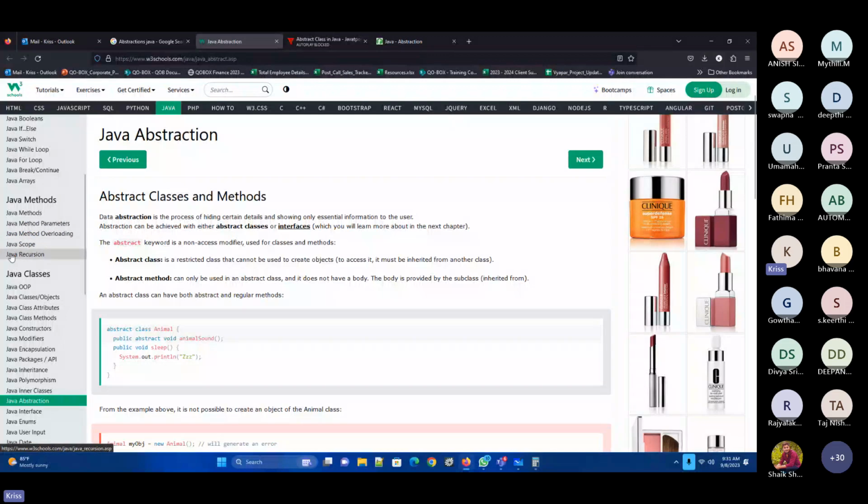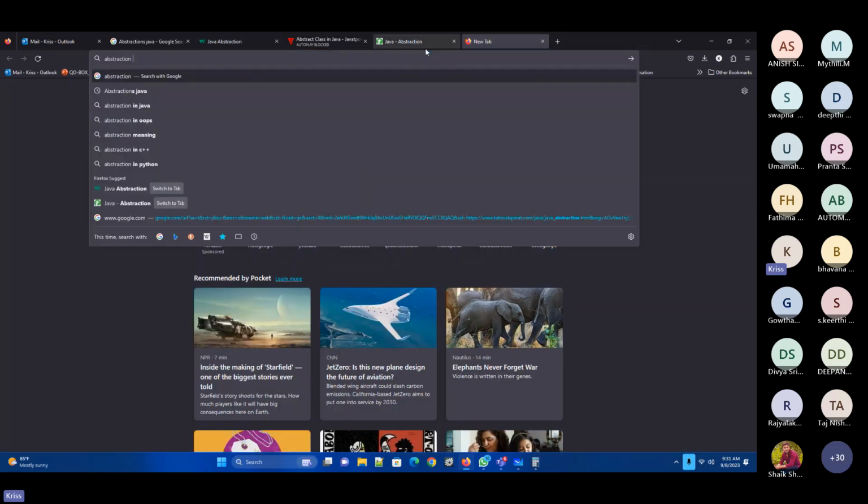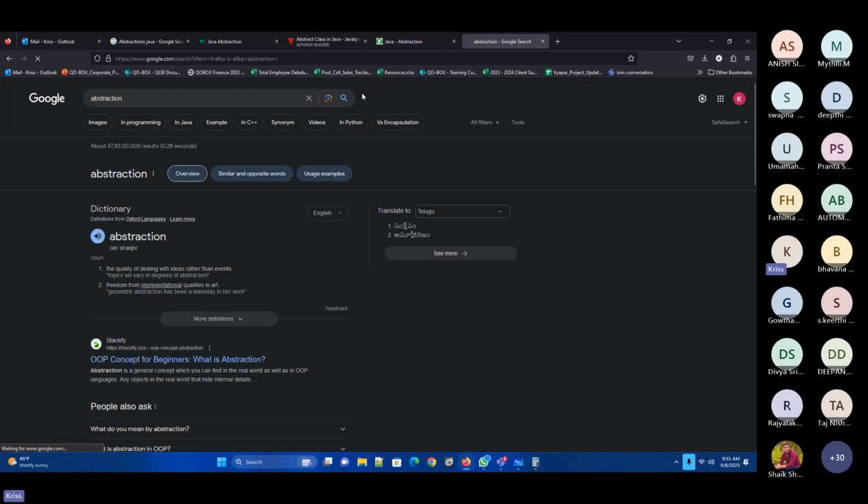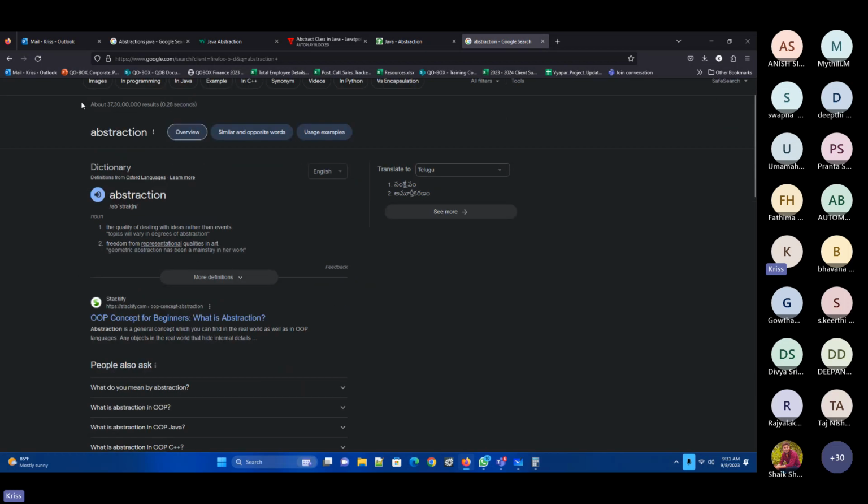Okay, so now you can see it, data abstraction. First of all, let me explain about this particular abstraction. What do you mean by abstraction? See now, the quality of dealing with ideas rather than events, not this exactly matching.